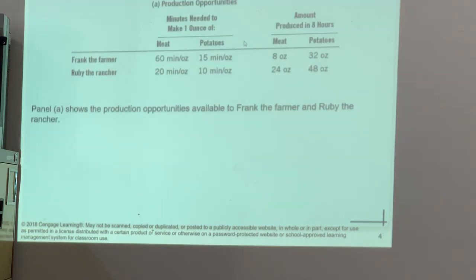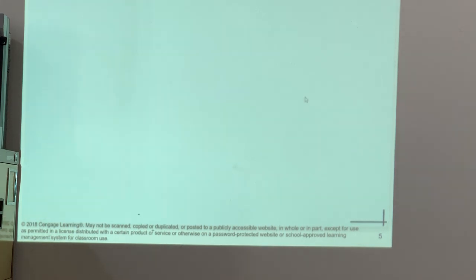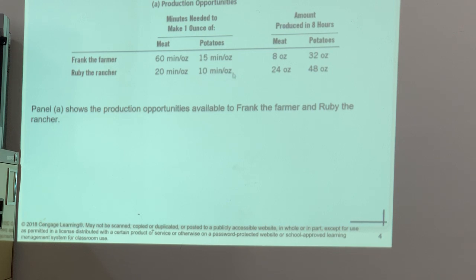Here, Ruby the rancher is going to allocate 1 hour from potatoes to meat. Then she can decrease potatoes by 6 ounces and increase meat by 3 ounces.